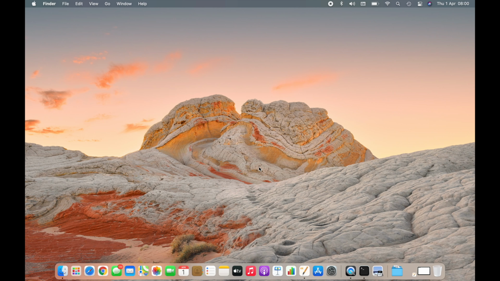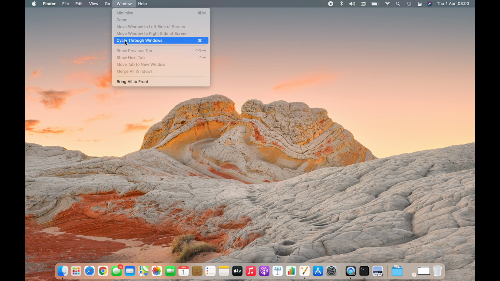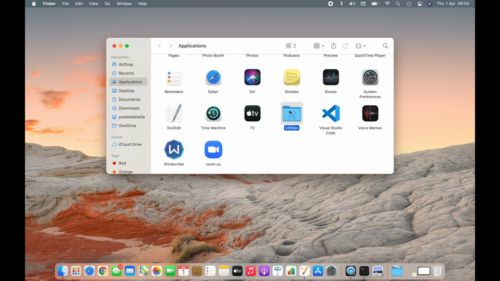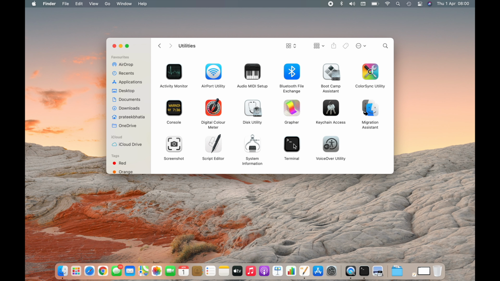Today we're going to learn how to install Homebrew on M1 Macs. We're going to learn to install it natively and through Rosetta too. Alright, let's begin. First, we go to Applications. Over here, you have to go to the Utility folder.